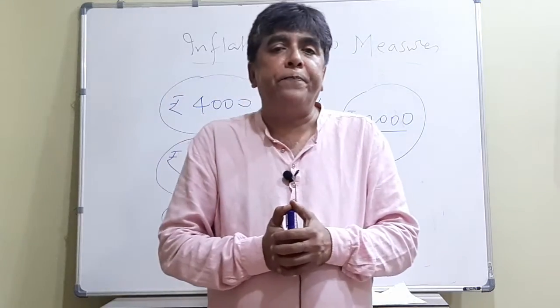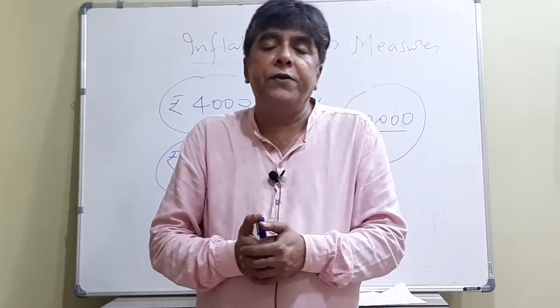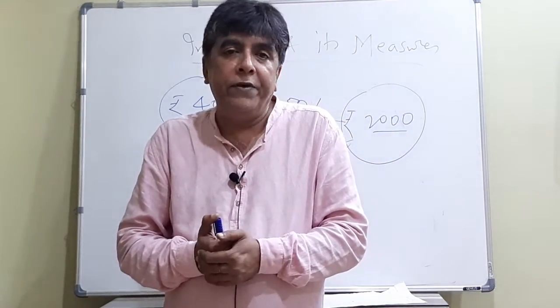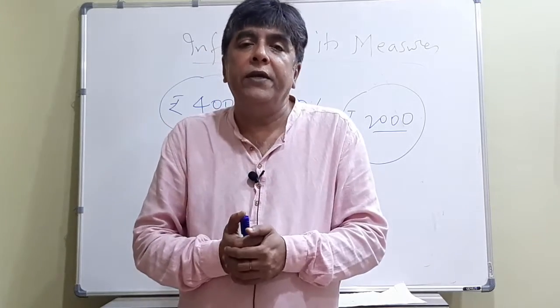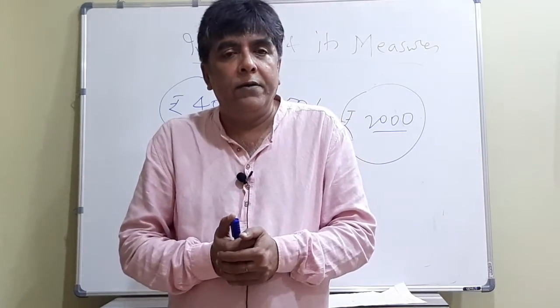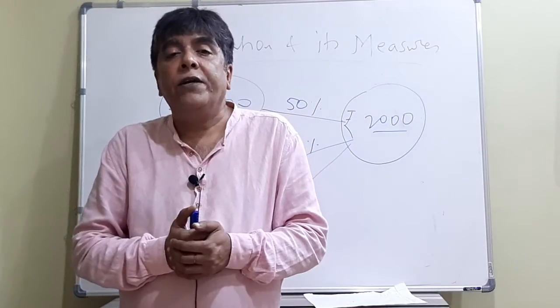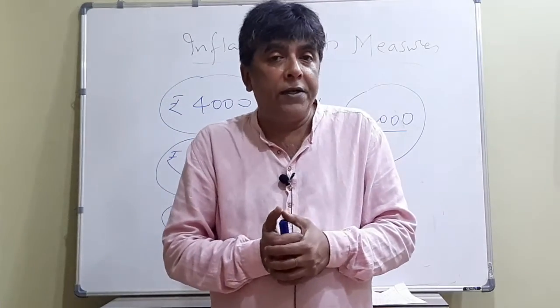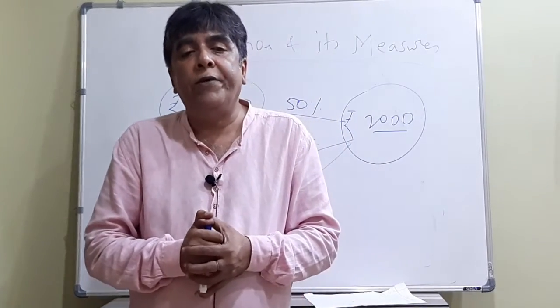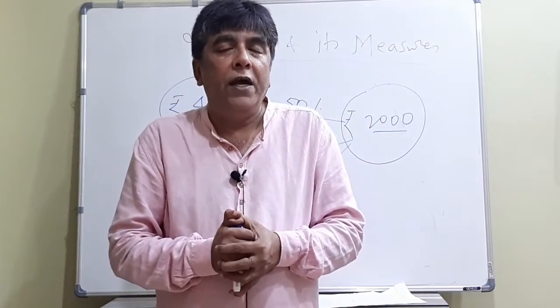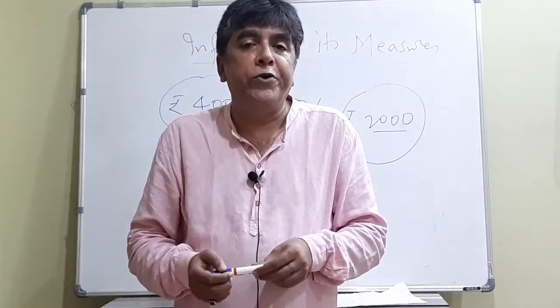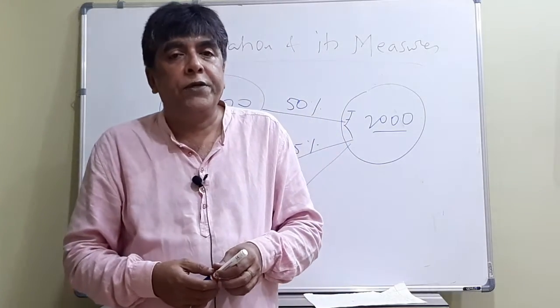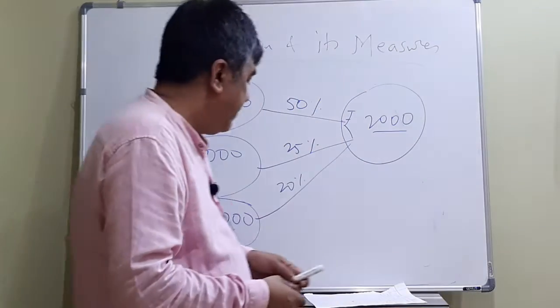Let us now see which goods and services are included in CPI or WPI, and what their weights are, and then the current scenario. Few very interesting things have been discussed in the Economic Survey. I am going to discuss everything, and questions are going to come from there. So let us now see the weights.